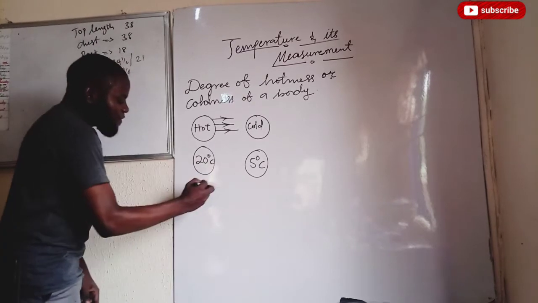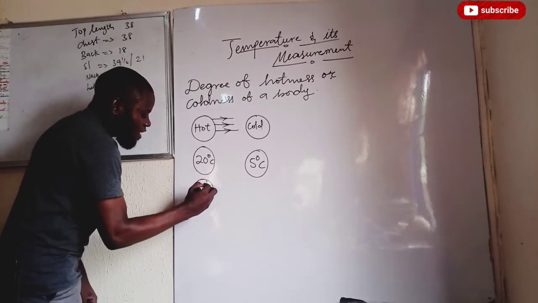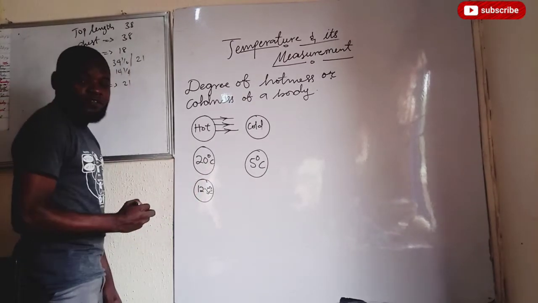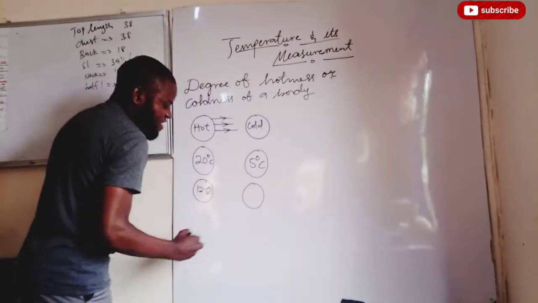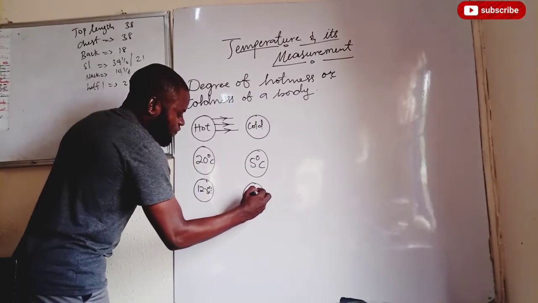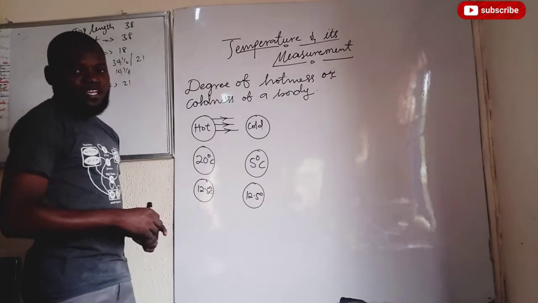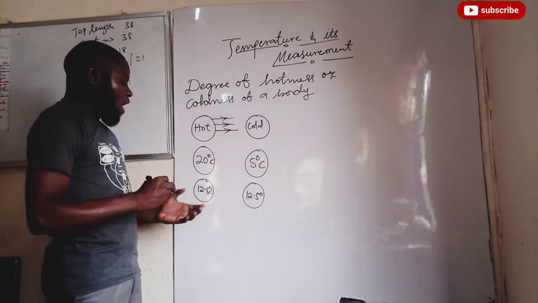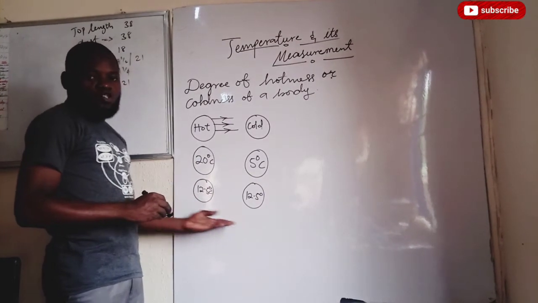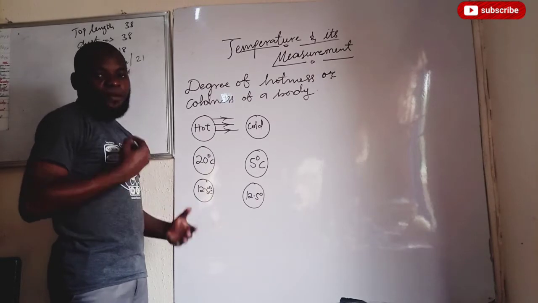By the time the temperature of this body reduces to 12.5 degrees Celsius, this one must have increased to 12.5 degrees Celsius as well. Now, at this temperature, the two bodies have the same temperature.